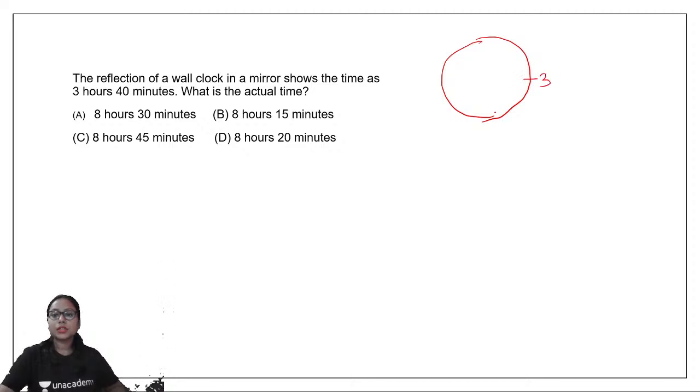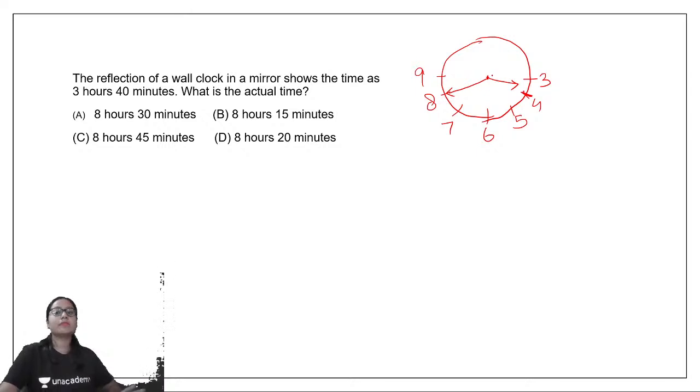So if this is 3, this is 6, 4, 5, 9, 8 and 7. Alright, so at 3 hours 40 minutes, the hour hand would be between 3 and 4. It would be more towards the 4, right? Because it is past 30 minutes, it is 40 minutes. And at 40 minutes, the minute hand would be at 8. Alright, so this is the time which is displayed.